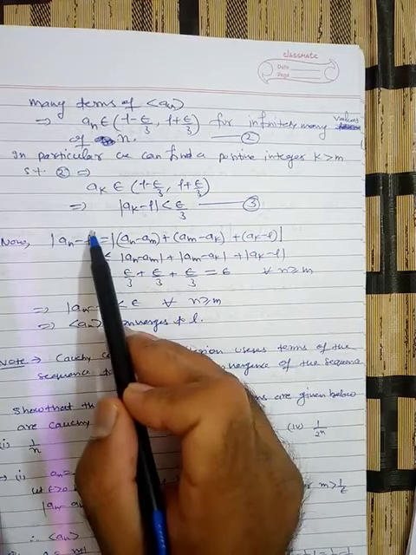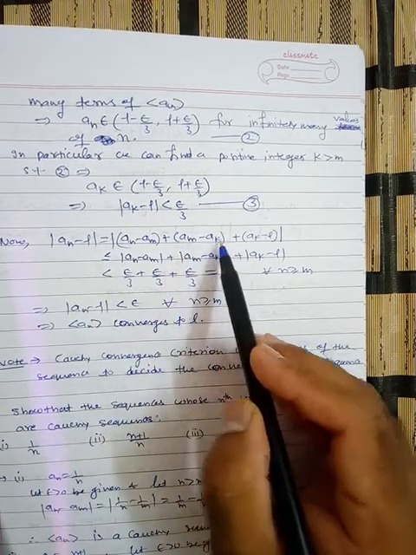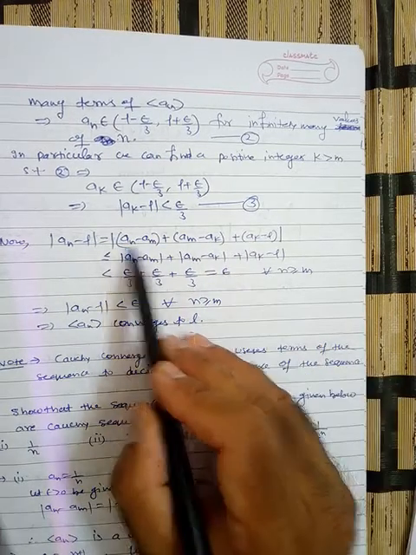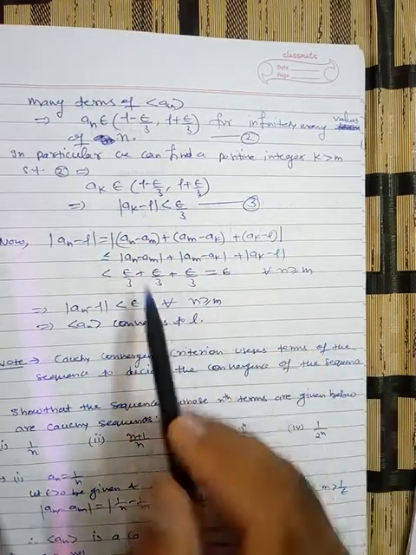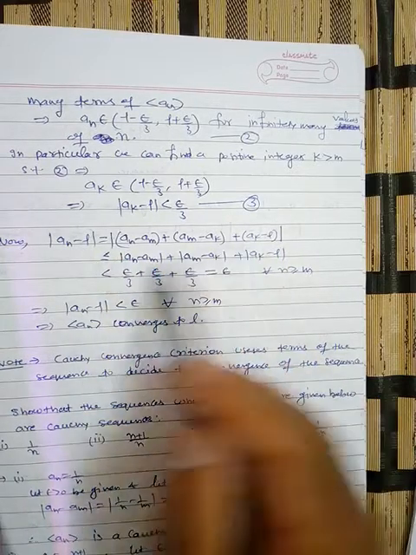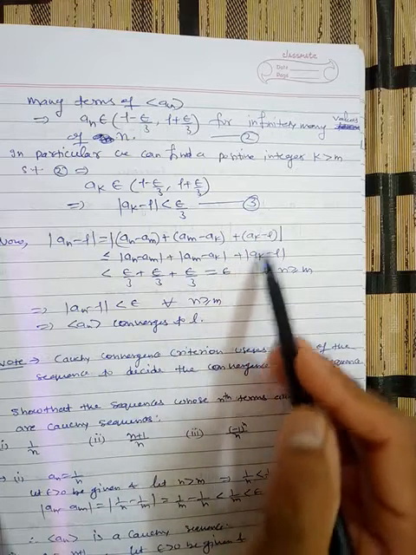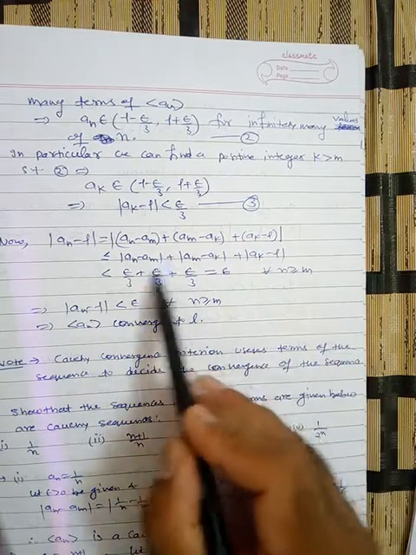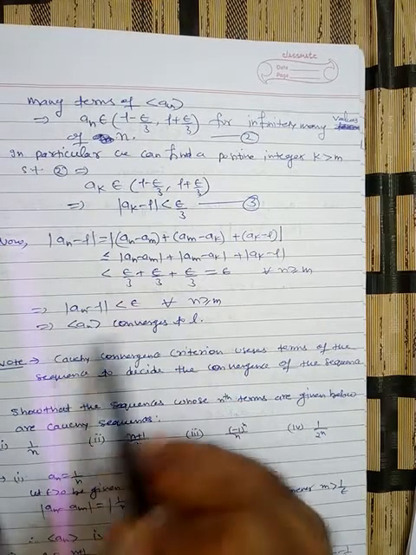So take a_n minus L. Now add and subtract a_m as well as a_k. Now apply the triangle inequality. This will be less than or equal to |a_n minus a_m| plus |a_m minus a_k| plus |a_k minus L|. The first is less than epsilon by 3 from equation number 1, because this is a Cauchy sequence.